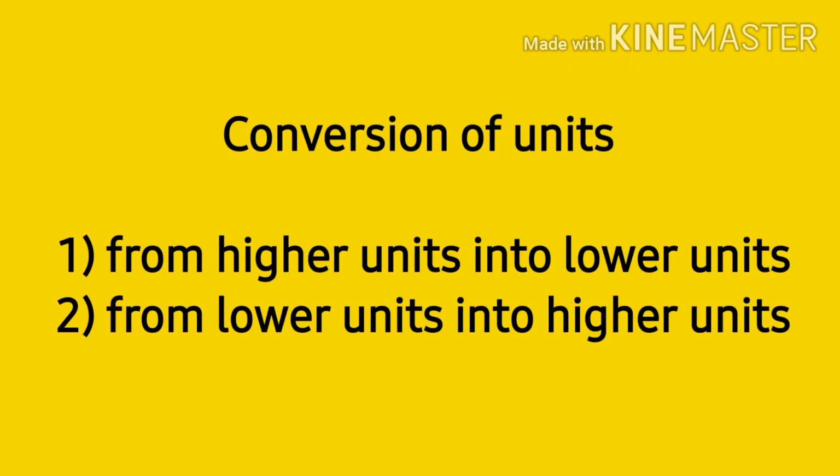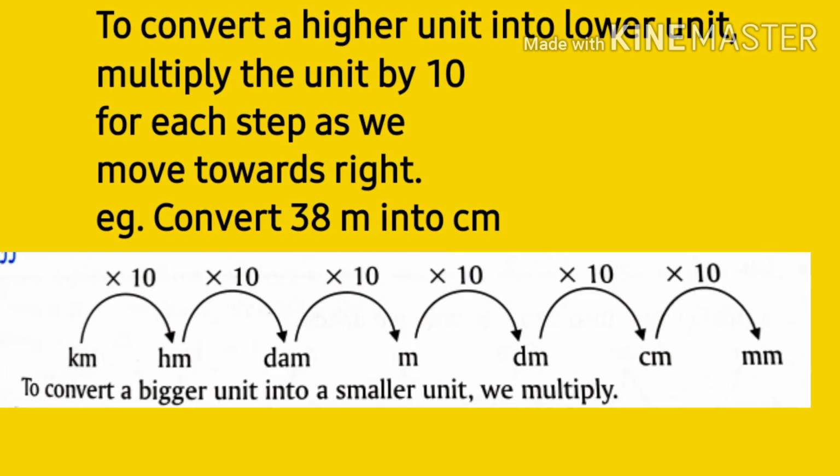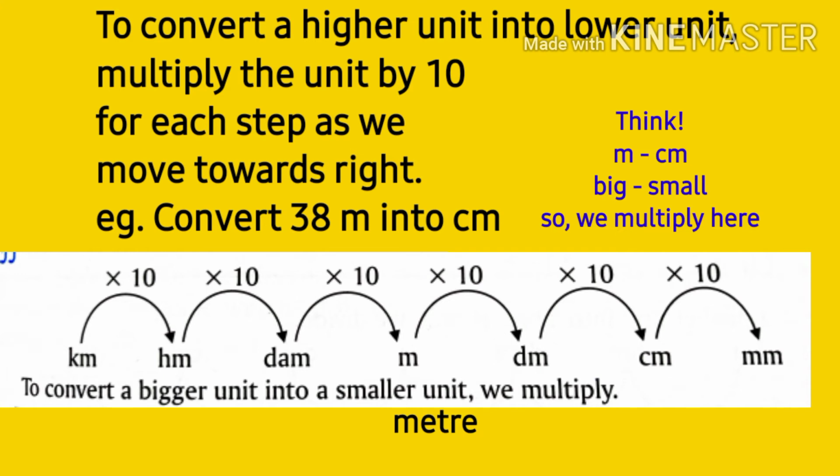Now let's revise conversion of units. We can convert higher units into lower units and lower units into higher units using the metric system. To convert a higher unit into a lower unit, multiply the unit by 10 for each step as we move towards the right. Let's consider one example.